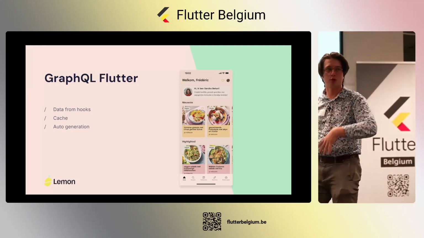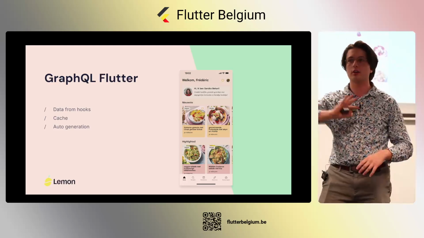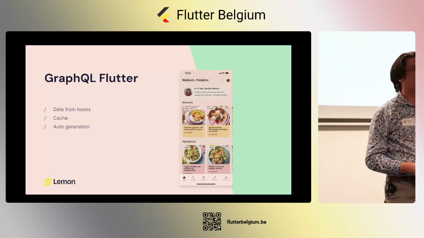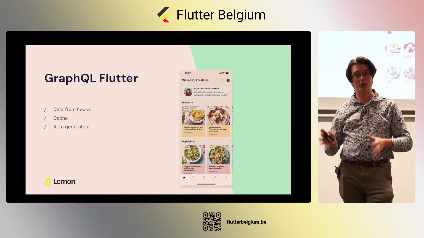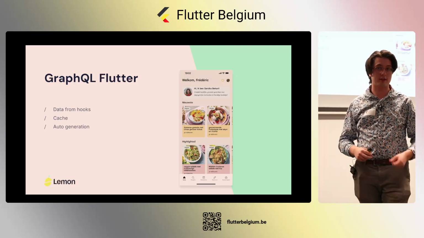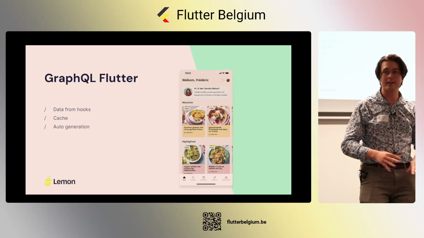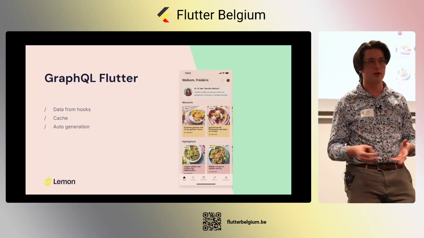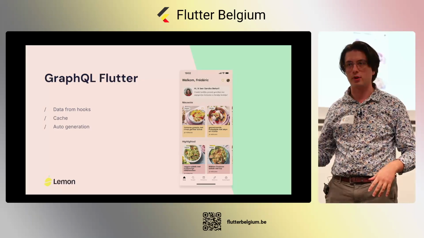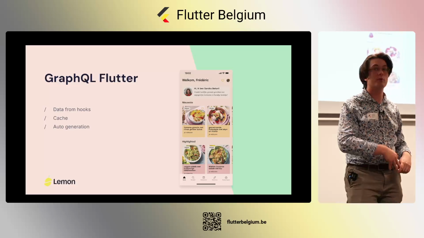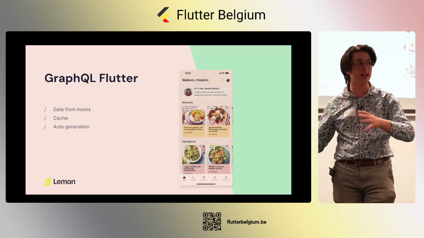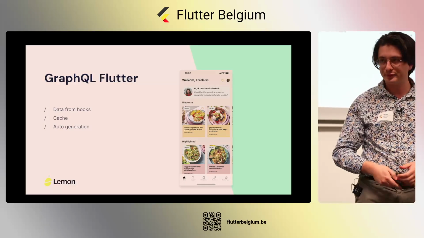So GraphQL Flutter, what can it do? First we have our basic stuff where it can do all the network calls. We have a lot of automatic generation. So we just write out our basic schema. We write out our query just in GraphQL. And it will generate all the boilerplate Dart code to, for example, parse our JSON to Dart objects. But it will also generate all the hooks that we need to use this inside of our code.